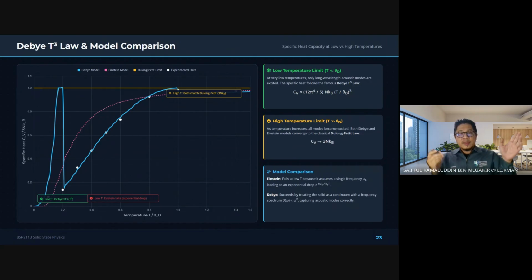So this slide presents one of the most famous successes of the Debye model. At low temperature, the Debye model predicts the specific heat behavior much more accurately than the Einstein model. This one we know. We already talked about this in the previous slide. Instead of Einstein, we use the Debye model at low temperature. We use the Debye model. Very successful.